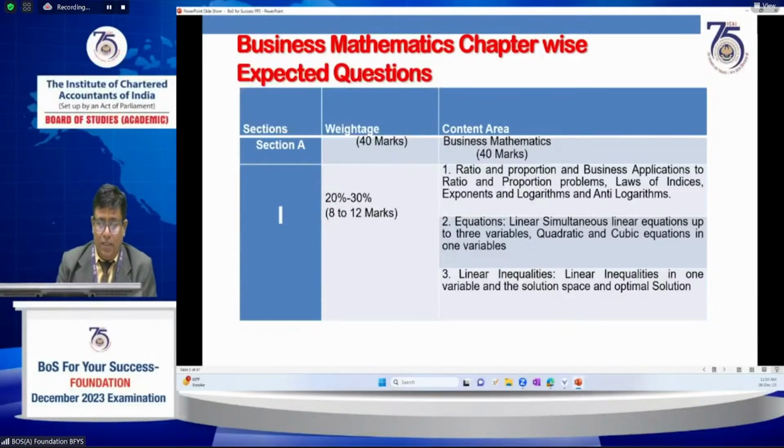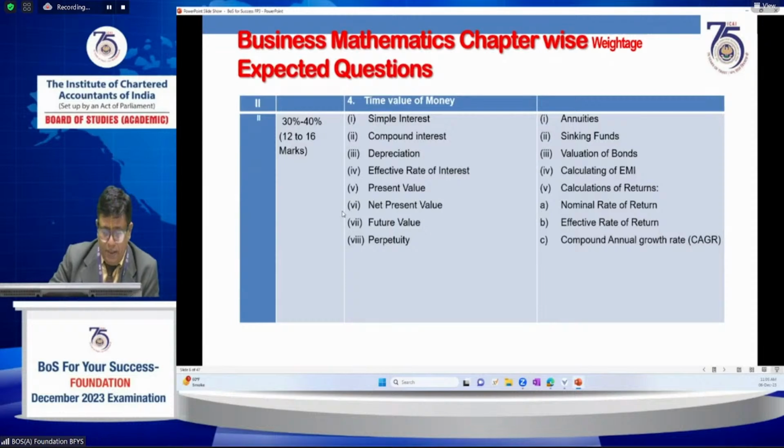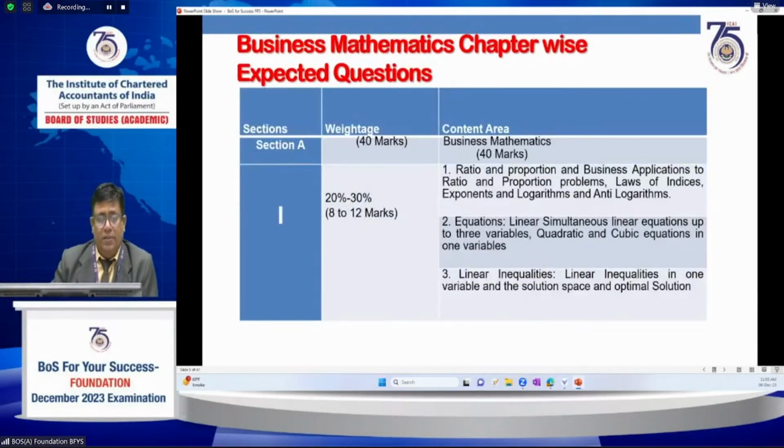These carry a combined 20 to 30% weightage of 40 marks, that is 8 to 12 questions. Around 12 questions may be given from these chapters.